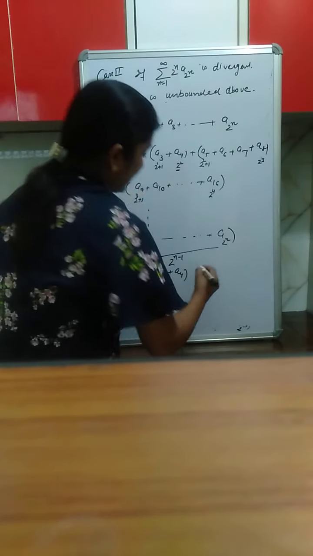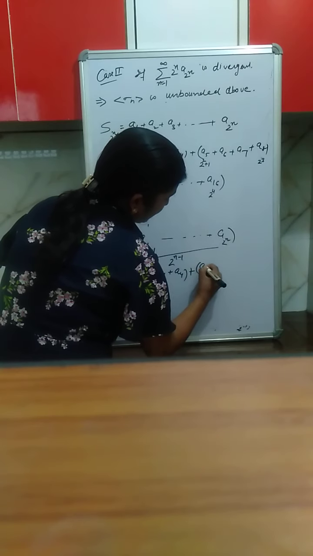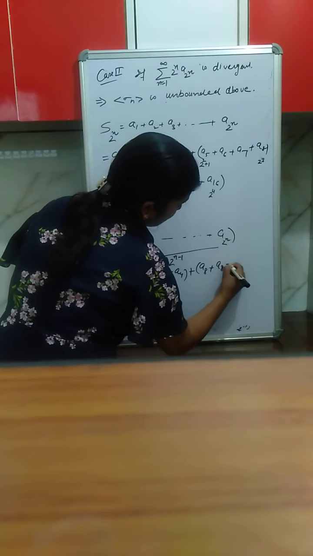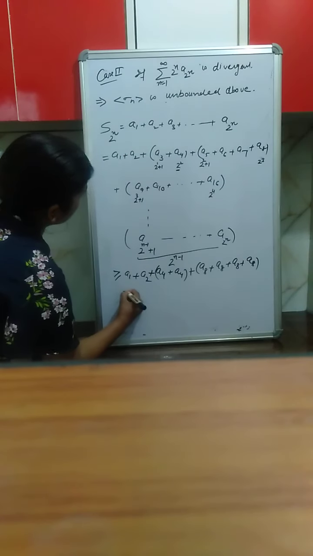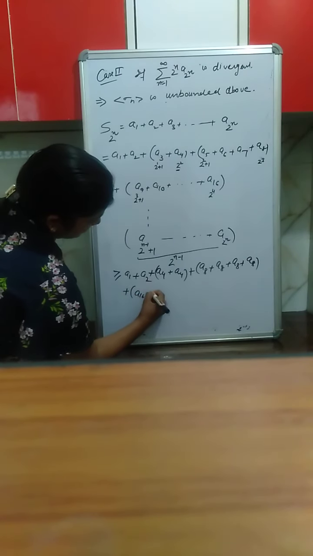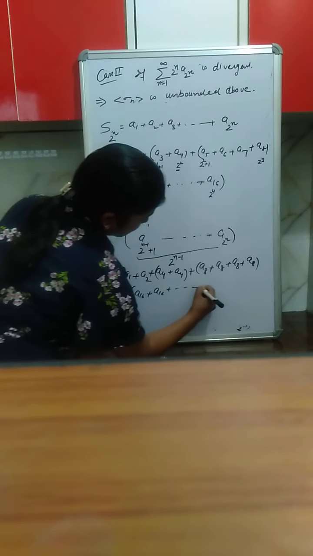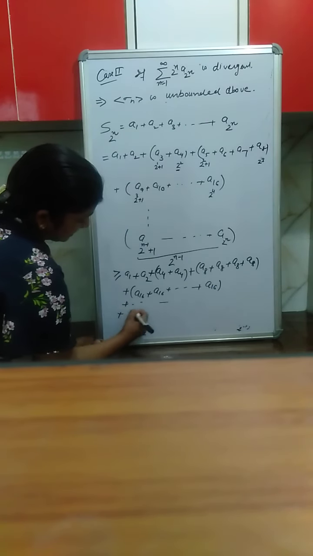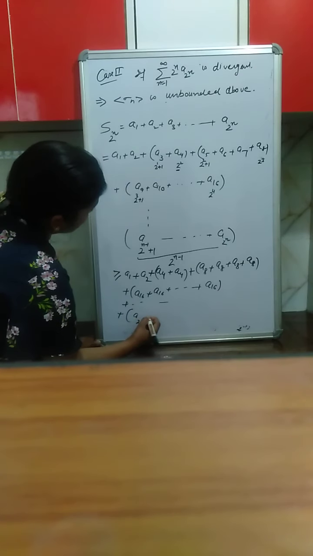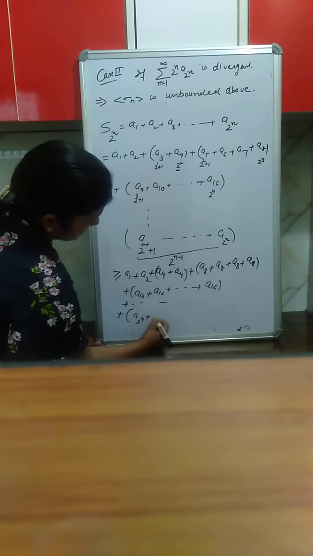In the next, we have written a8 plus a8 plus a8 plus a8. In the next one, we will write a16 plus a16, this is 8 times.